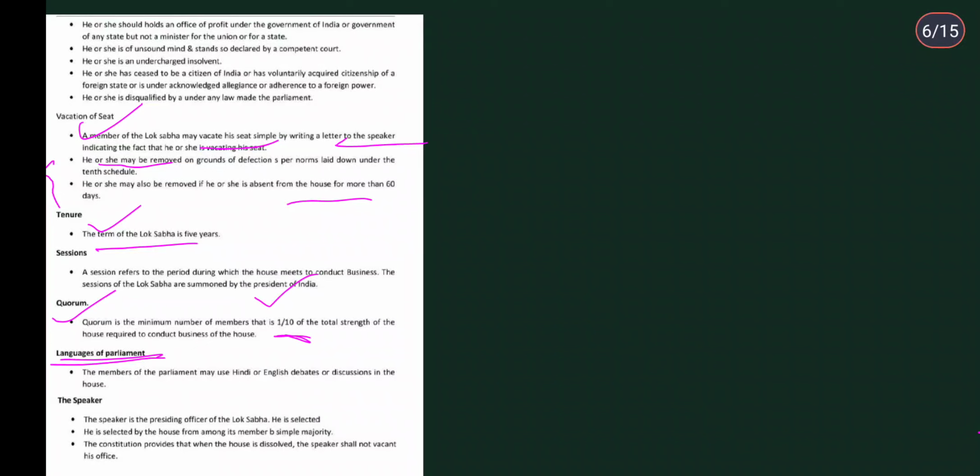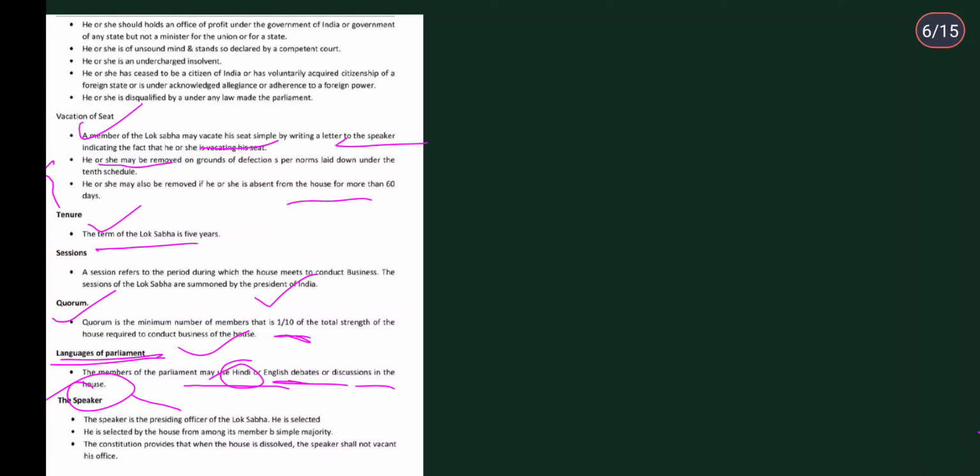Now, talking about the languages of the parliament, the members of the parliament may use Hindi or English in debates or discussions in the house. So there can be Hindi or English, any language being used. Sorry for the background music.